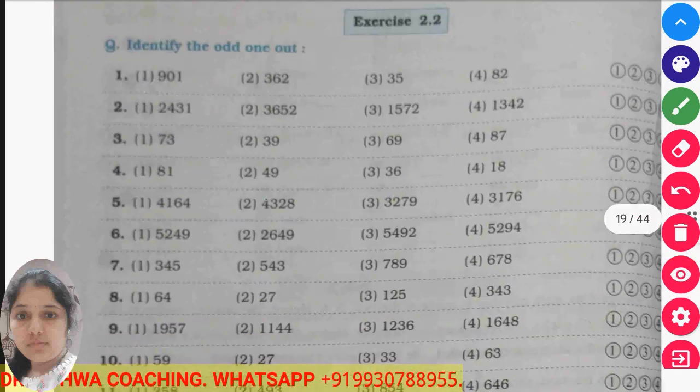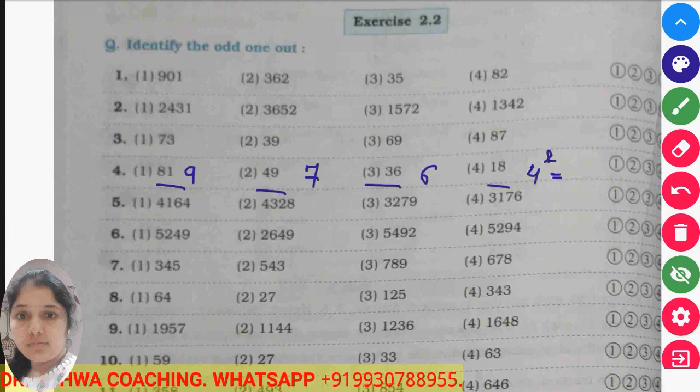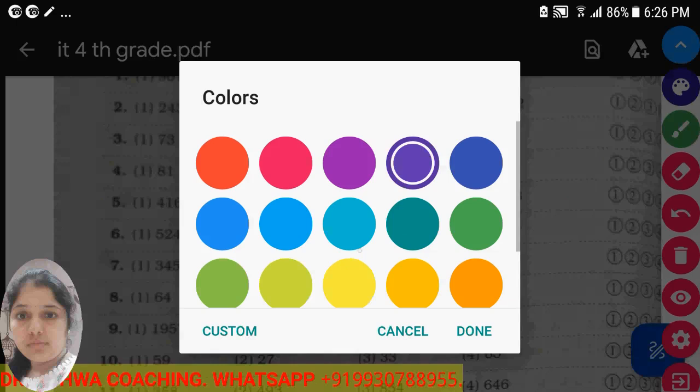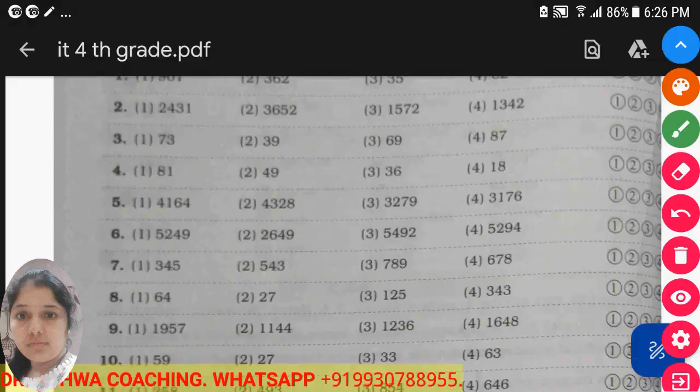Now in the next question, 81, 49, 36 and 18. So all these are squares of numbers. 81 is the square of 9, 49 is the square of 7, and 36 is 6 squared. But 4 squared is 16, not 18. So 18 is the odd one out here. Okay, now we'll move ahead.